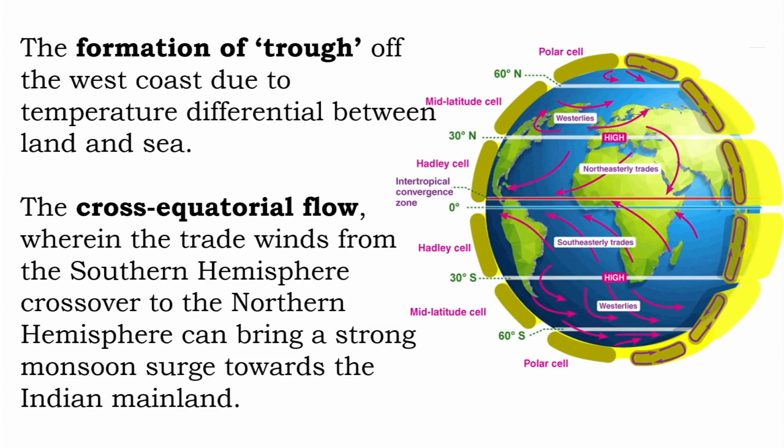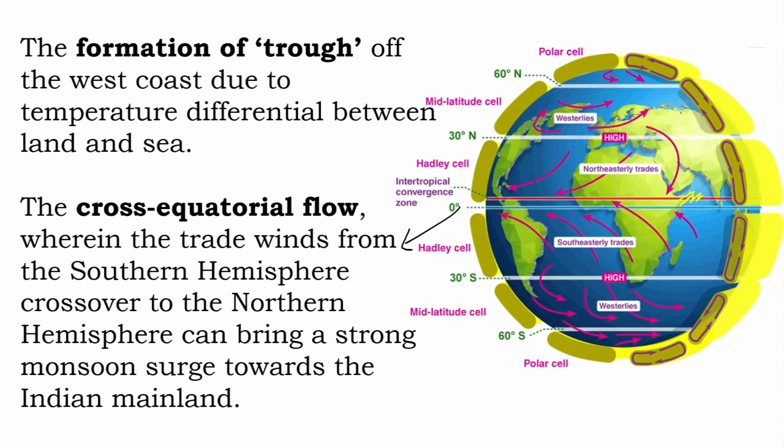And the next one is the cross equatorial flow, where the trade winds from the southern hemisphere cross over to the northern hemisphere. We are not learning anything new here. This you would have heard in your geography classes. So normally you can see this intertropical convergence zone here. This red color line is the intertropical convergence zone. It will be found in this equatorial region.